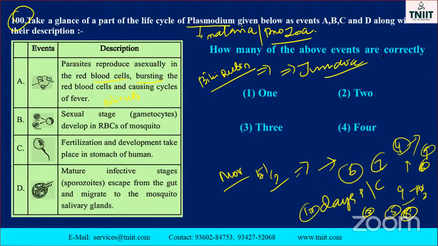Here they ask the question: which one is correctly matched? So option 2 only is the answer. How does it come?